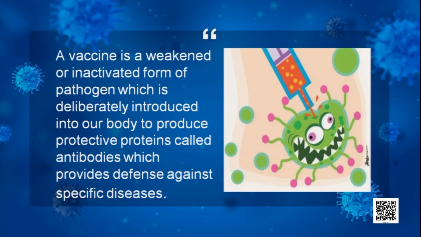Then the next is vaccination, a disease specific means of prevention. So here you see in the diagram how the vaccines help to prevent us from any disease. Now, first of all, you must understand what a vaccine is. A vaccine is a weakened or inactivated form of a pathogen which is deliberately introduced into our body to produce the protective strong proteins called antibodies, which provide us defense against specific diseases. We can fight the disease, right?